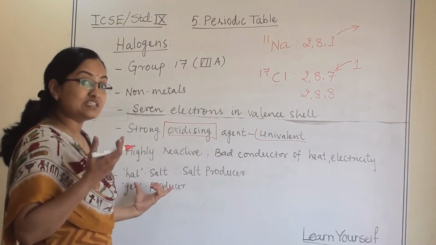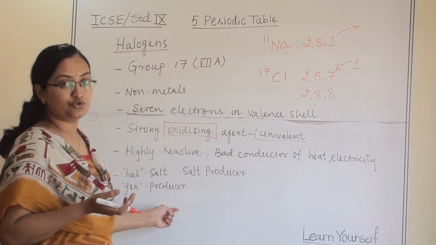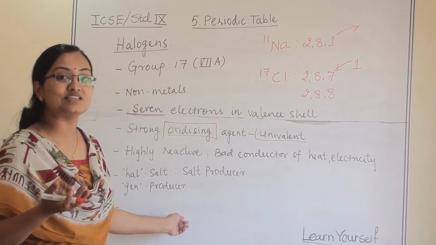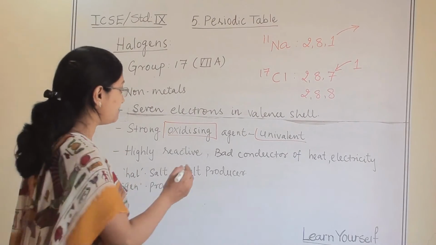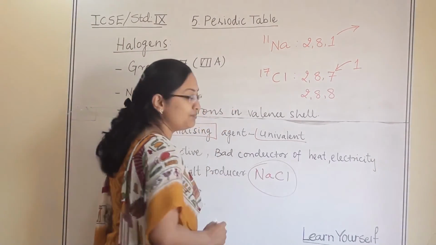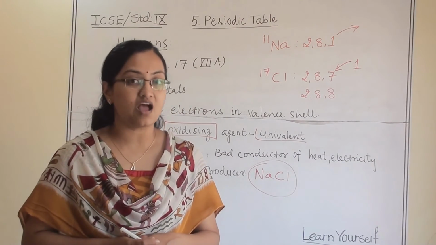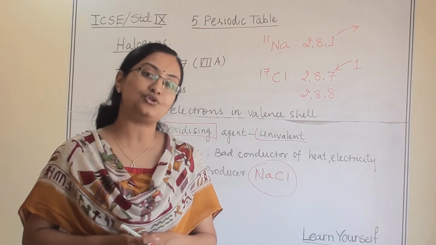The name suggests that Hal means salt and Gen means producer. They are also known as salt producers. For example, sodium and chlorine produce salt. That's why they are called halogens, salt producers.